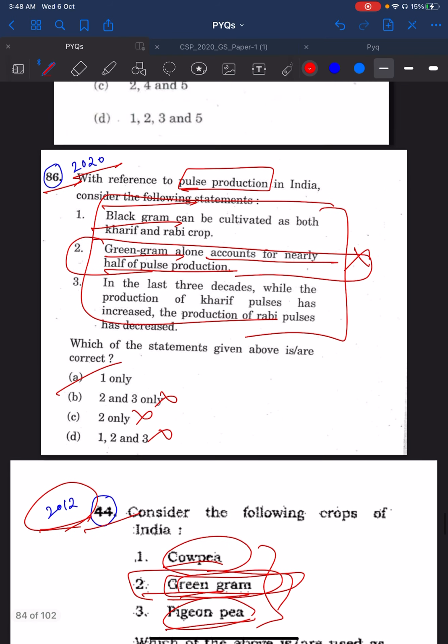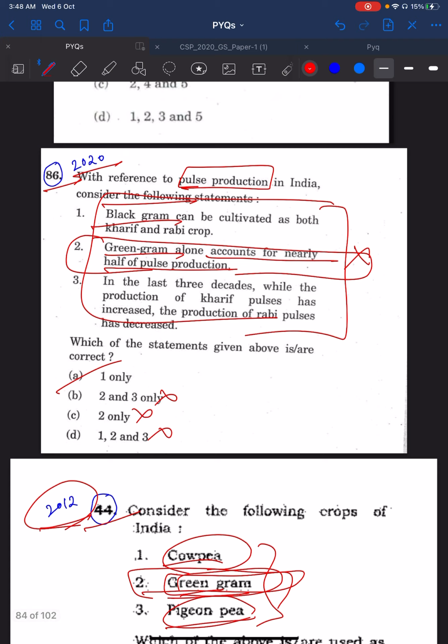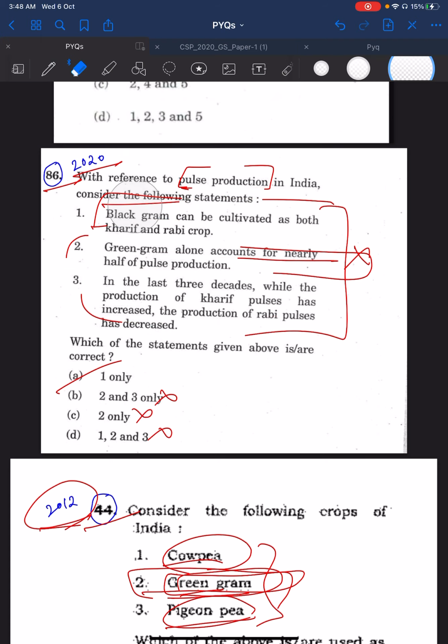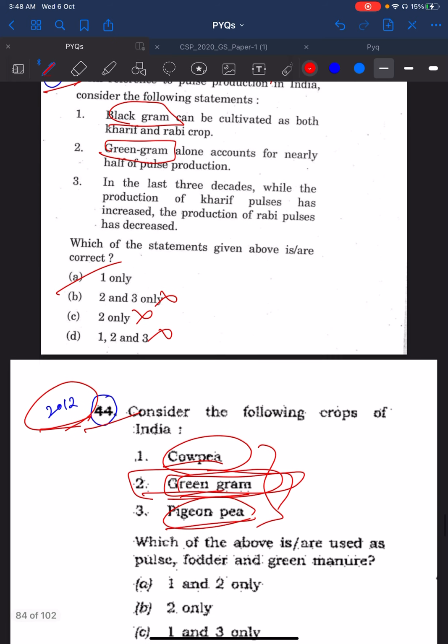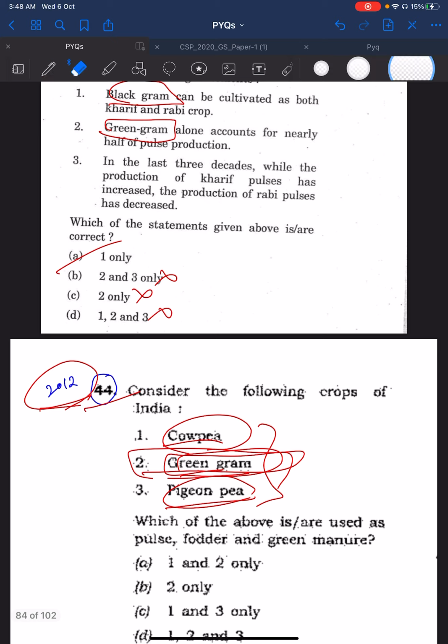You see 2020 86th question. This is about pulse production. Basically this question is about pulses, green gram, black gram, etc. People thought this is a very difficult question. It is not at all difficult. It is just a repetition.